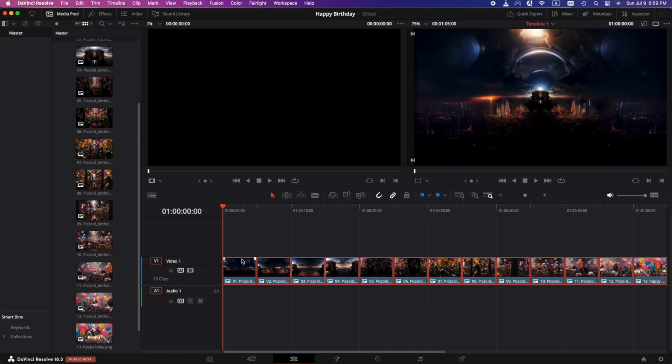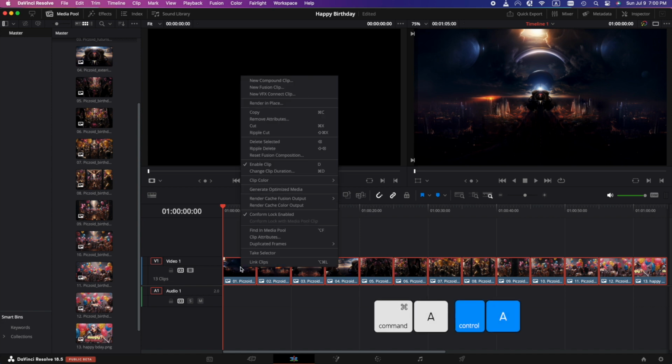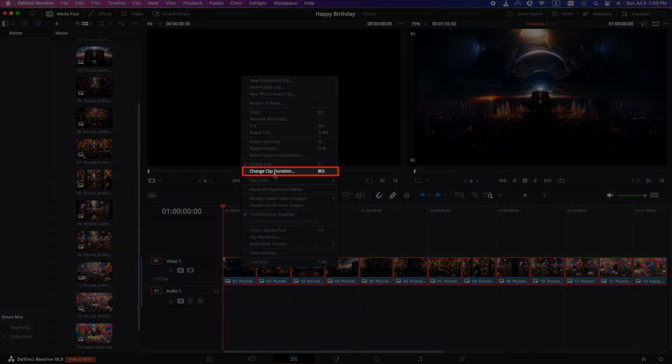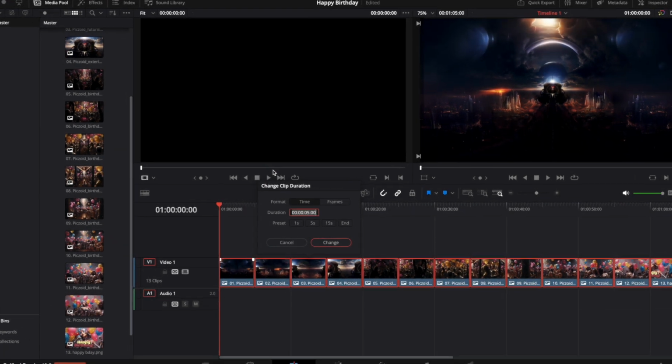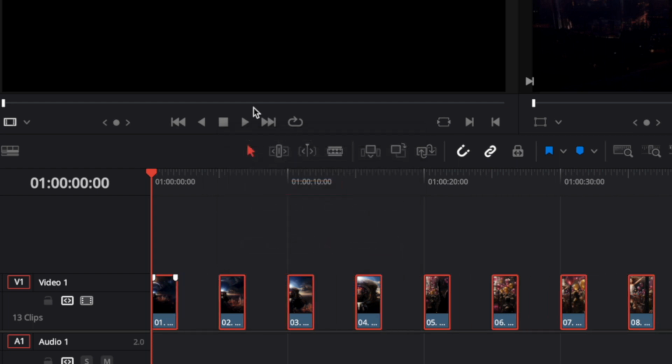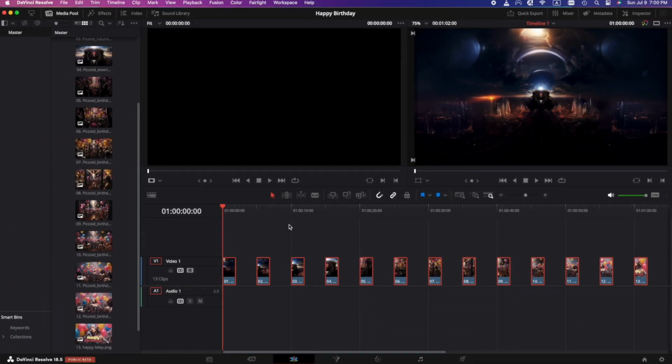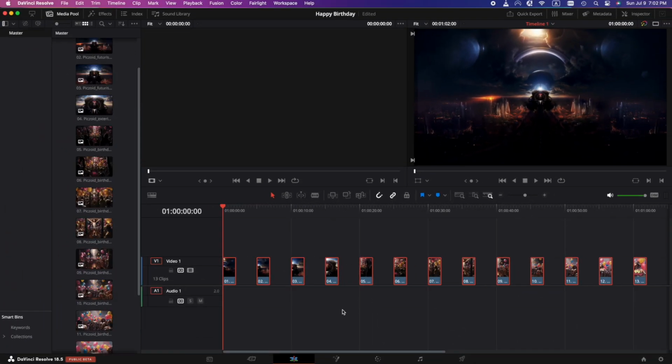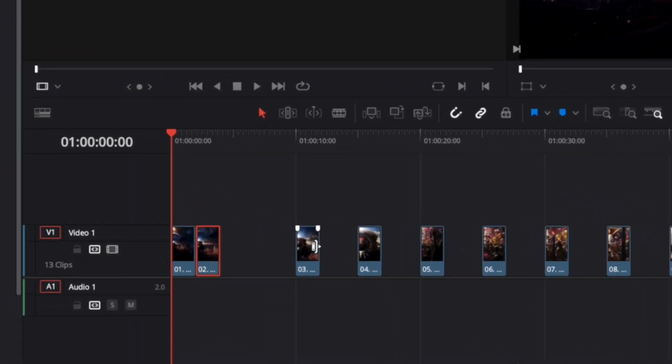And we're going to do a Control or Command A and right click on one of these images in the timeline. We're going to get this menu, then we'll go up to change clip duration. The keyboard shortcut is Command D or Control D. These images default to 5 seconds. We're going to change it to 2. And when we do that, we get these gaps in between all the images. We need to fix that. So let's just drag and pull them over.